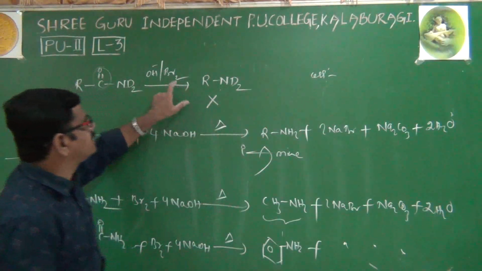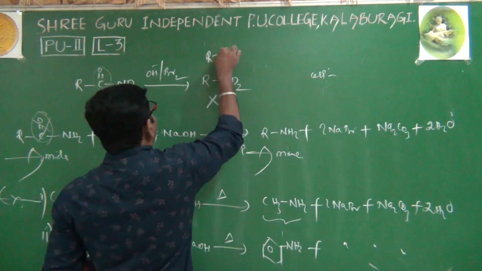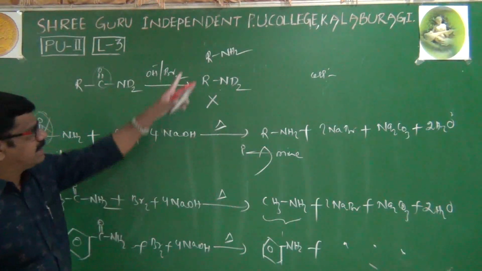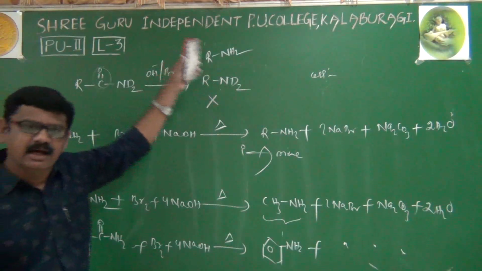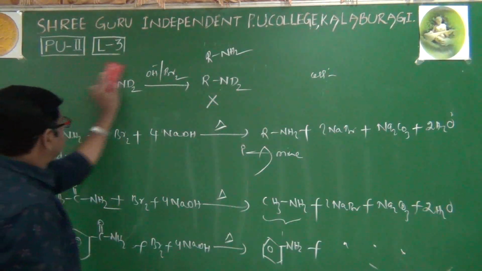Then only we'll understand why it is wrong. Then what is its answer? Its answer is again RNH2 only. Why is RNH2 only correct? We'll understand after seeing the mechanism. Right. Here we'll now discuss the mechanism.